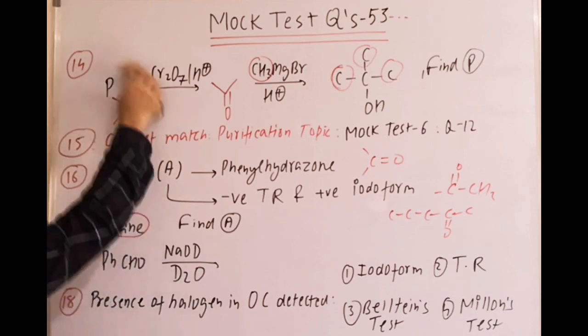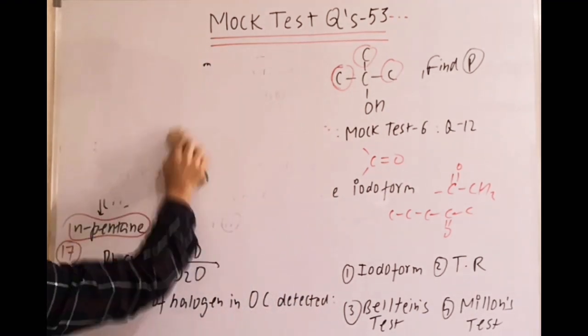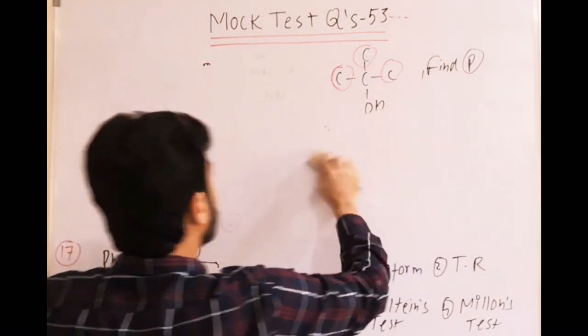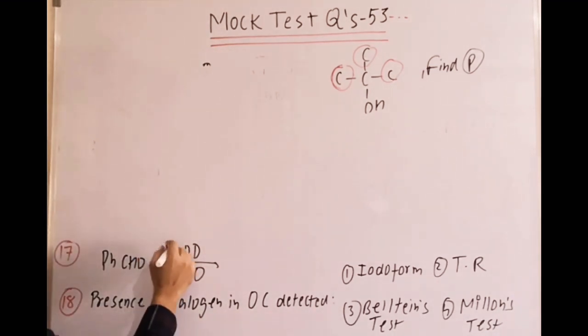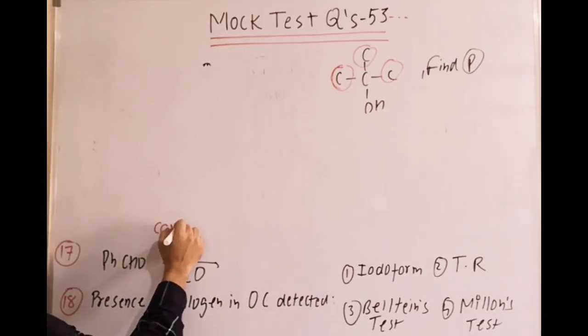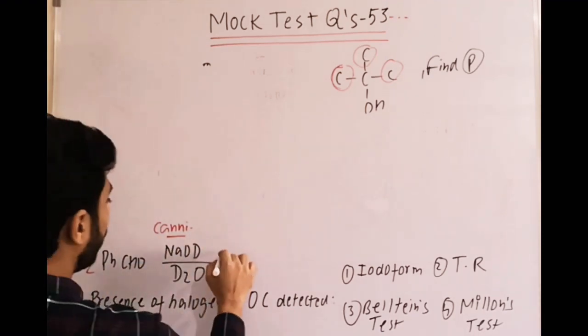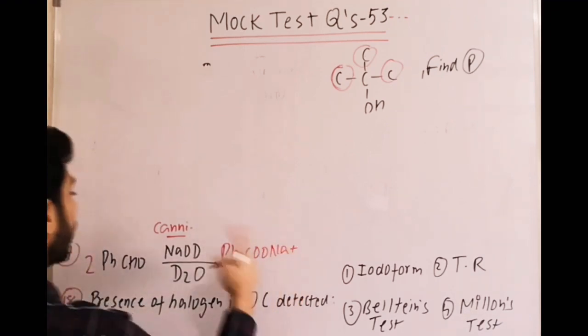Okay. Then try the next question: PhCHO with NaOD and D2O. Write down the answer, then I'll explain. Okay. Now the answer will be as per the Cannizzaro reaction. In one of the mock tests I have already explained the mechanism of Cannizzaro, so the same I will use here. PhCHO, how many moles taken? 2. One will be oxidized to PhCOO minus Na plus, and the other will be reduced.